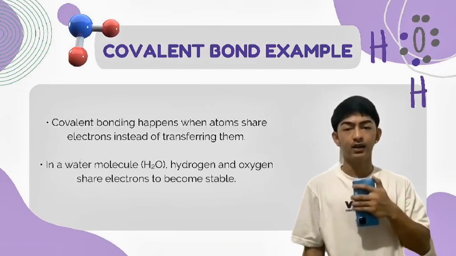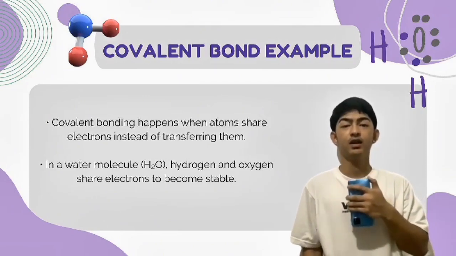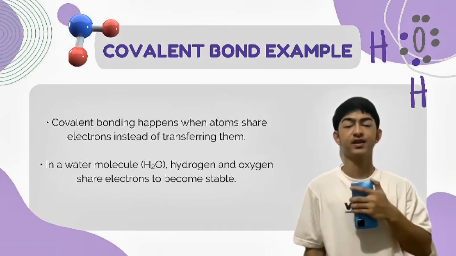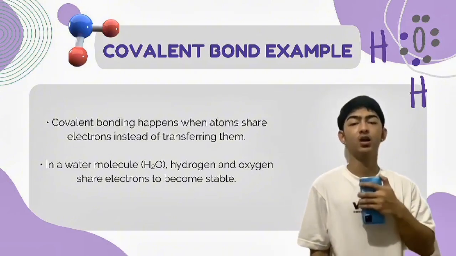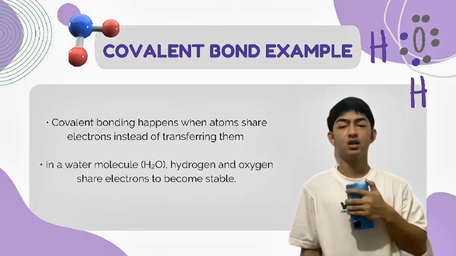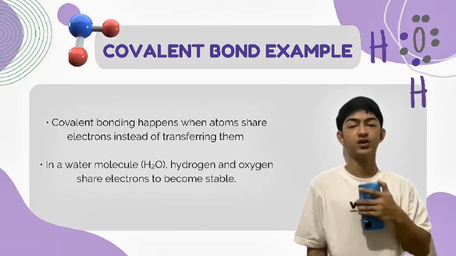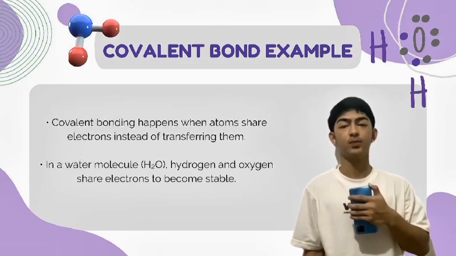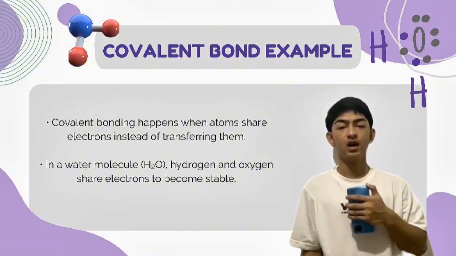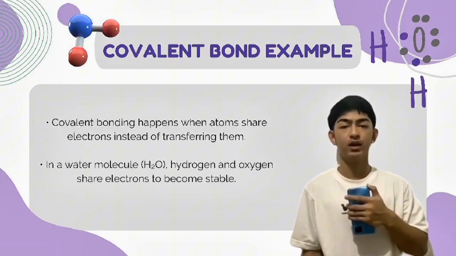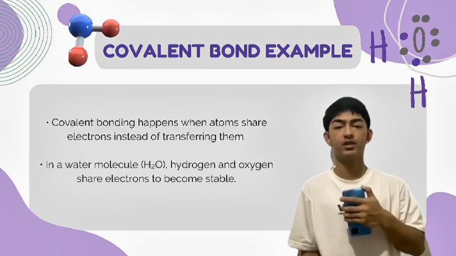Covalent bonding. Covalent bonding happens when atoms share electrons instead of transferring them. In water, H2O, hydrogen and oxygen share electrons to become stable. According to Encyclopedia Britannica, covalent bonding forms when atoms share pairs of electrons.